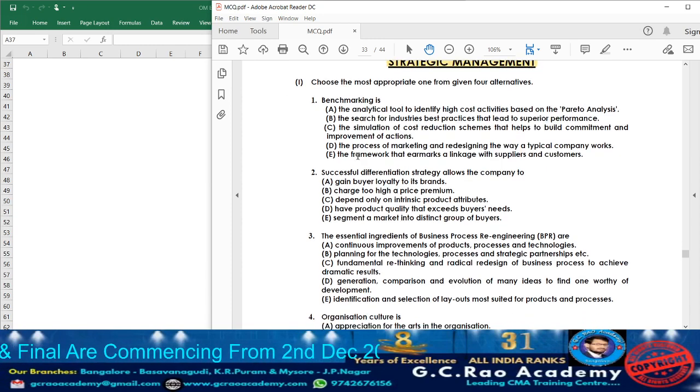Now let us move on to the first aspect. What they are given, choose the appropriate one from given 4 alternatives. Means again choose the correct answer they have provided. Okay, let us start with question 1.